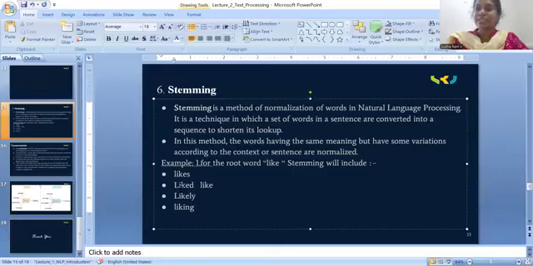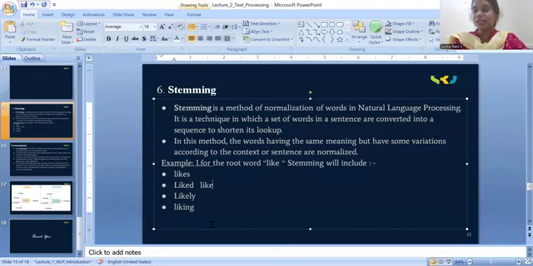So likes is generated from the root word like, liked is also generated from the root word like, likely also from the root word like. If you give these stem words, likes, liked, likely, liking, it will directly generate the root word, that is like. So what is stemming? Stemming is a method of normalization in NLP where it converts the stem word into the root word.